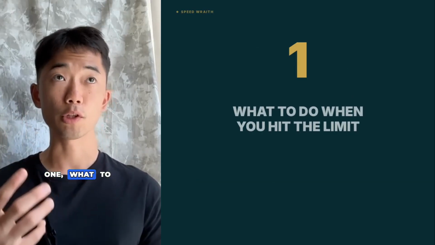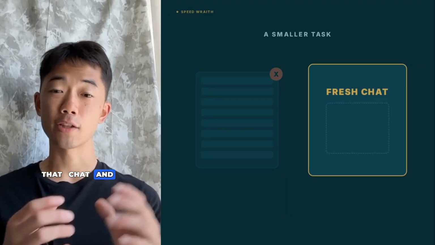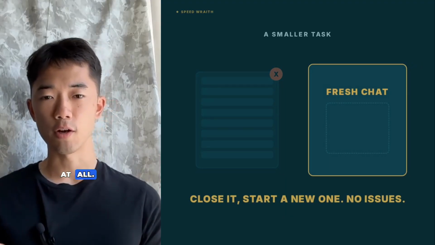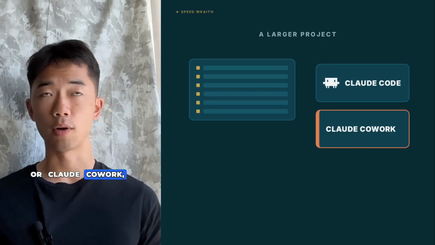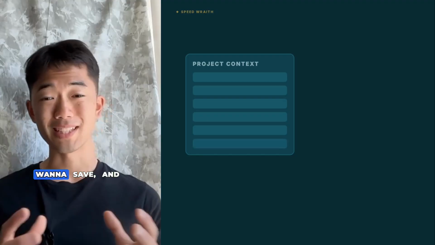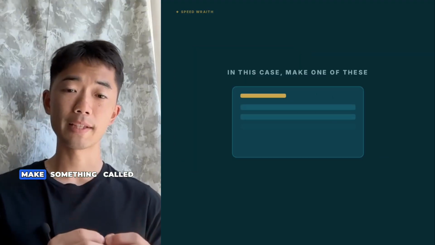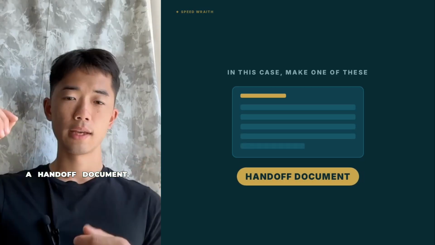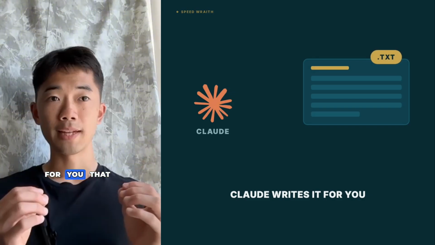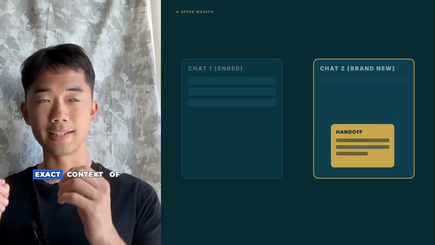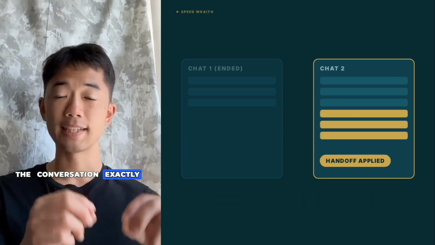So for number one, what to do when you actually hit that limit. If you're working on a smaller task, you can usually just close that chat and start a fresh one, and you'll have no issues at all. However, if you're working on a larger project inside of Claude Code or Claude Cowork, sometimes there's a lot of information that you really want to save, and you don't want the new chat to just completely forget. In this case, you're going to want to make something called a handoff document. A handoff document is basically a text file that Claude will generate for you that tells the next Claude chat the exact context of where you left off. That way it can pick up the conversation exactly where you ended it.